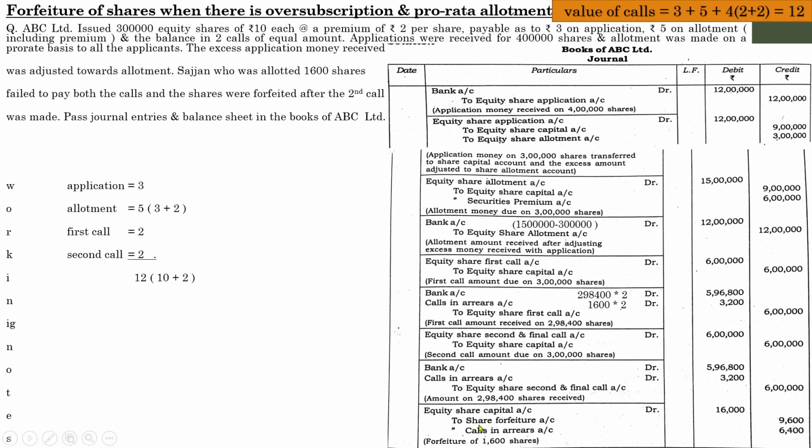So the total amount collected by the company will be 3 on application, 3 on allotment. So total it will be 6. So 1600 into 6, you will get 9600. And what was the call scenario? He didn't pay the first call and second call. So 2 plus 2, it will be 4. How many shares were held by that particular person? 1600. So 1600 into 4, it will be 6400.